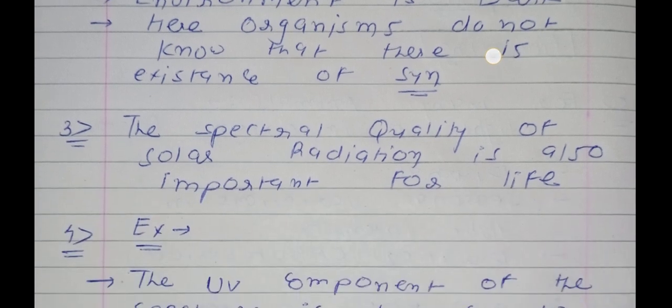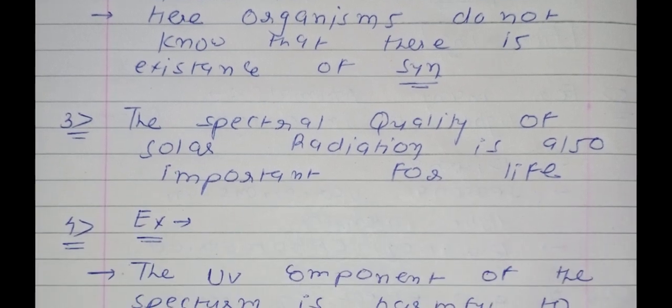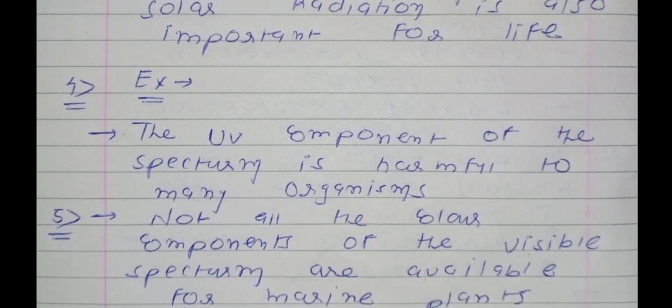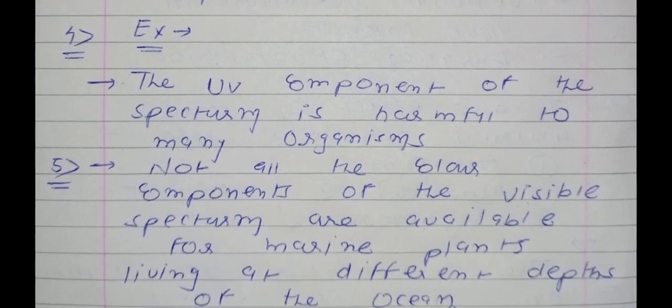Now see point number 3. If we talk about the spectral quality, the spectral quality of solar radiation is also important for life. Underline, it is MCQ, blank is important. So you will remember that the spectral quality of solar radiation is also important for life. Now see, two examples are there.